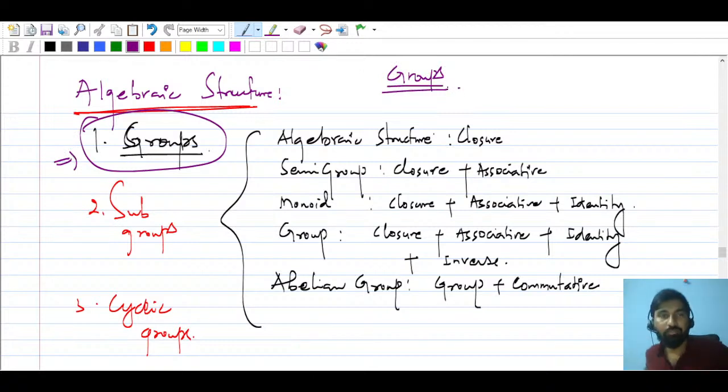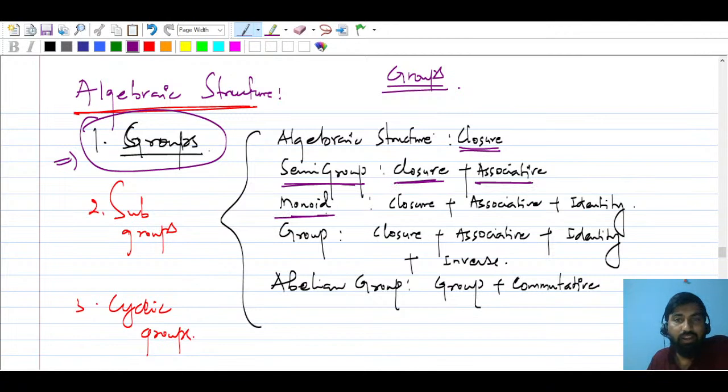So we will talk about various properties, such as closure here. We will also talk about what is a semigroup. What is a semigroup? If it follows closure and associative property. Monoid: if it follows CAI, you can say closure, associative, and identity.